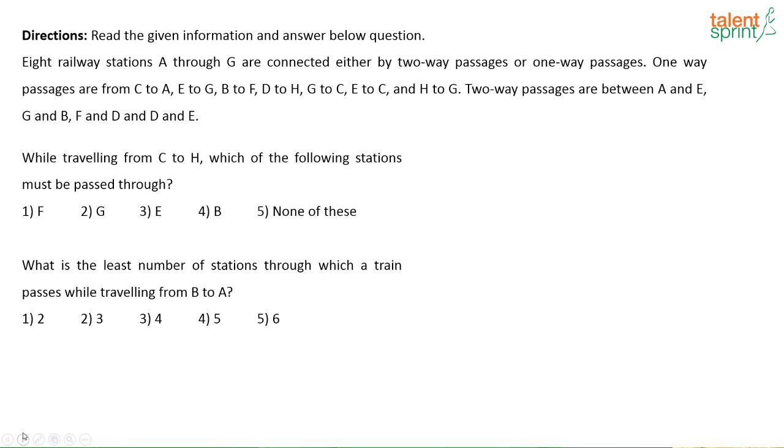Yes, Vidya has given me the answer for this. This is a fairly easy one if you just draw the diagram. Let me start. 8 railway stations A through G are connected either by two-way passages or one-way passage.